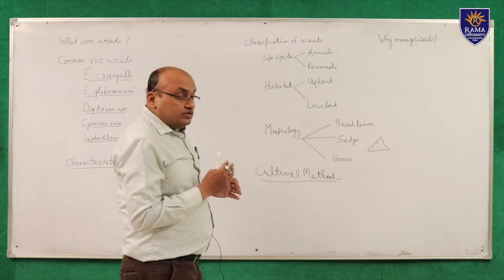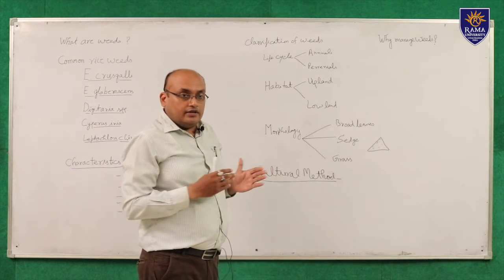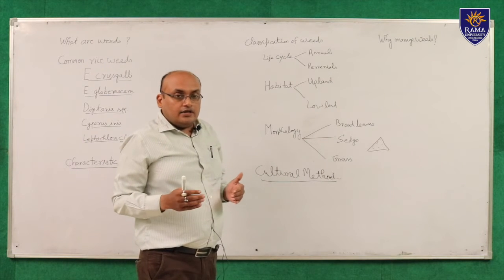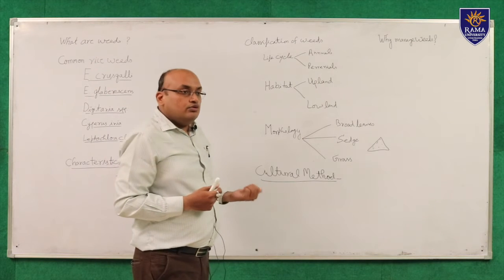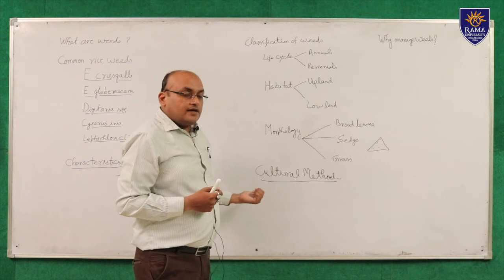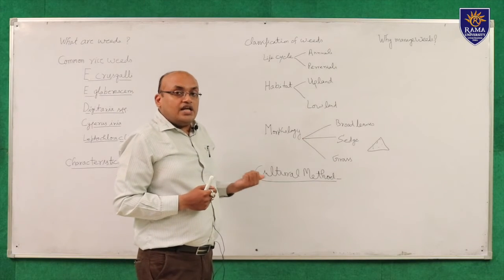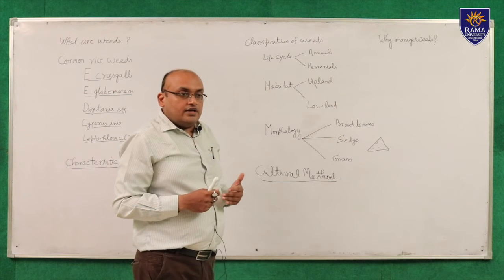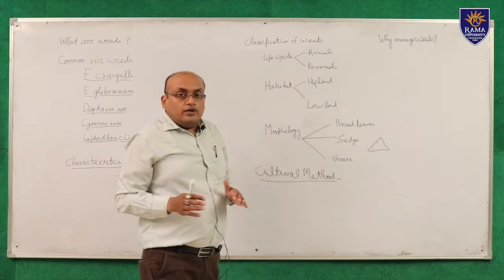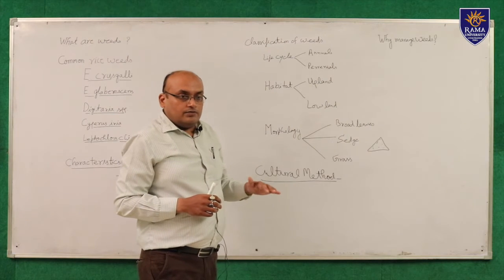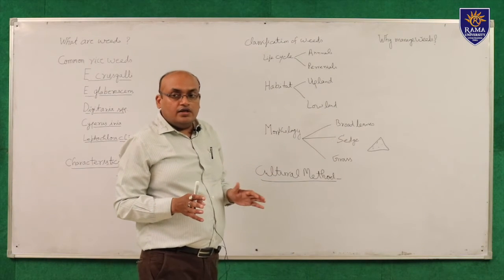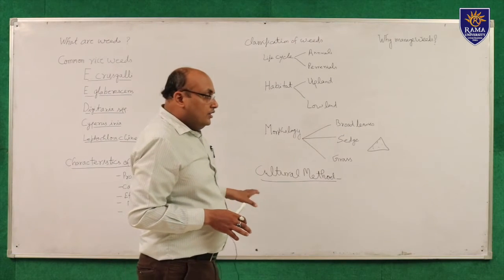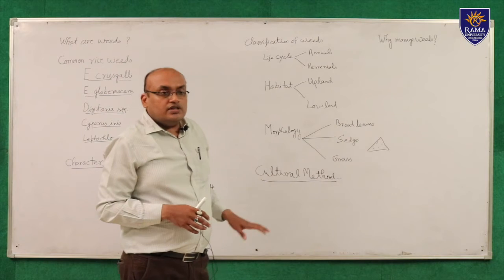We use clean seed in our field, and after cleaning and proper treatment, we use these seeds. Another example is the stale seed bed. In the stale seed bed, we generally irrigate the field, so the first flush of weeds grows on finding proper moisture in the field, and after that we plow the field. So the weeds are managed through the stale seed bed.